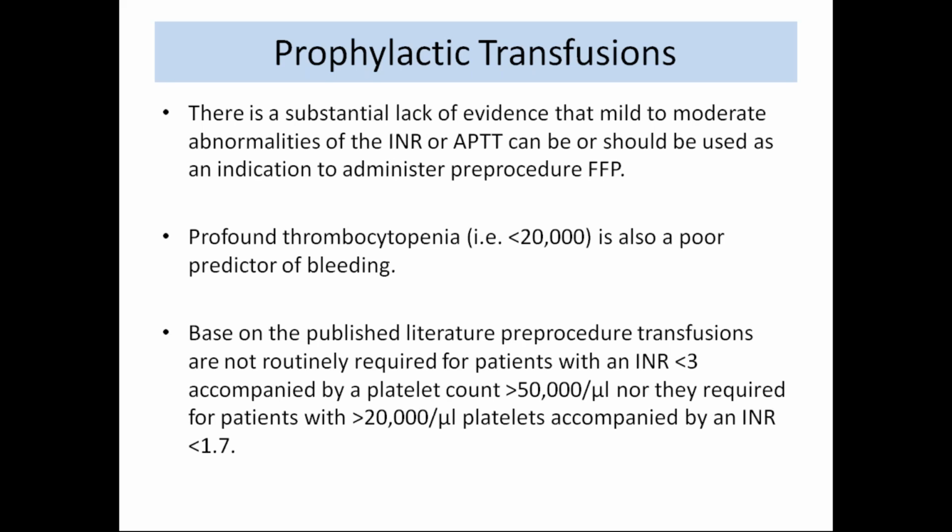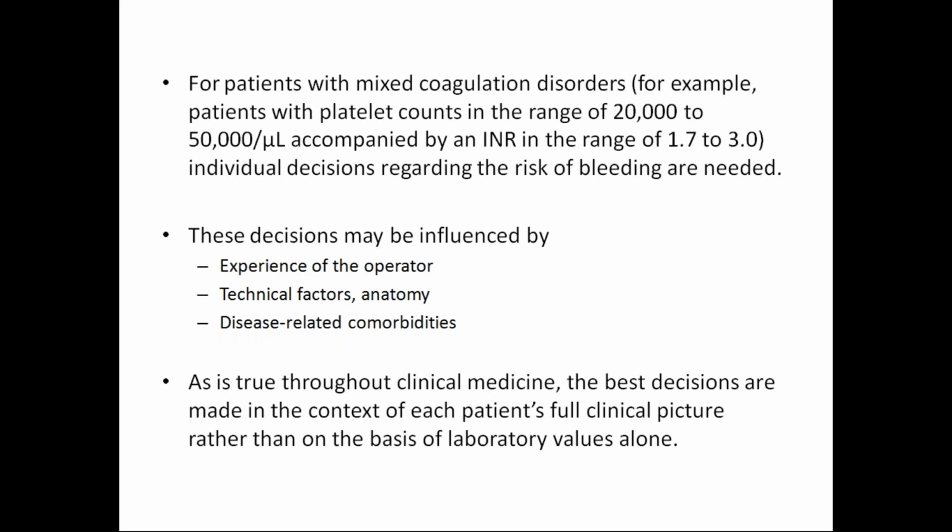Based on the published literature, pre-procedure transfusions are not routinely required in patients with INR less than 3, accompanied by platelets greater than 20,000, or INR less than 1.7. So for patients with mixed coagulation disorder, with platelet counts in the range of 20,000 to 50,000 per microliter, accompanied by an INR range of 1.7 to 3, they will go for mixed coagulation.